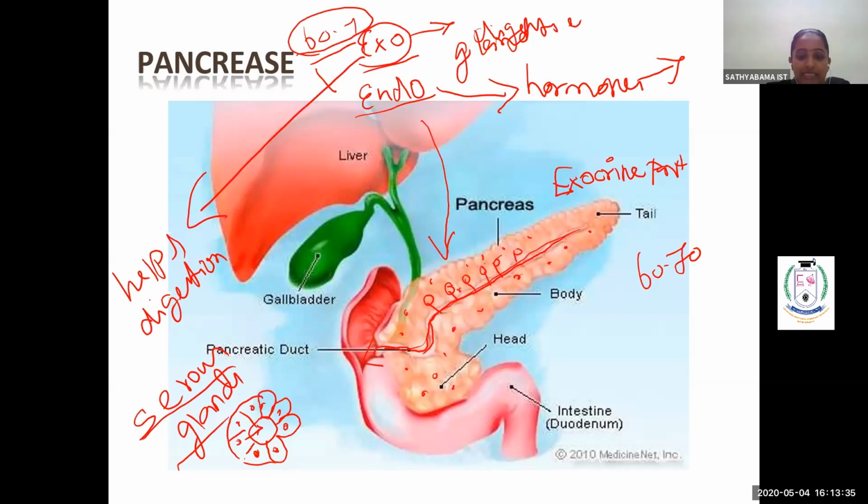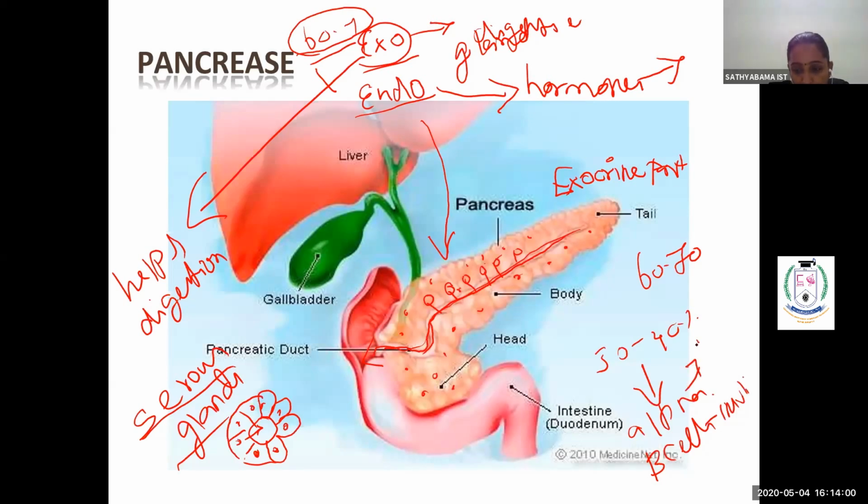So those cells, 30 to 40% of these cells, are going to secrete a hormone. The islets of Langerhans contain alpha cells and beta cells within them. Beta cells secrete a hormone called insulin, and the alpha cells secrete a hormone called glucagon.